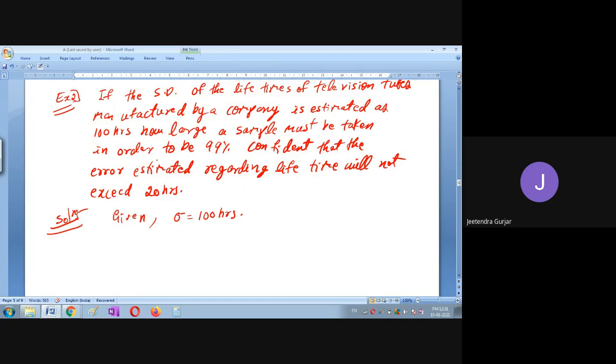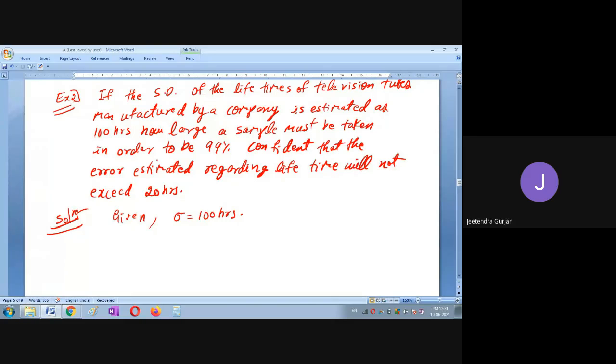See, there is a company here, students, which has television tubes manufactured, right? So what they have given is only 100 hours, the lifetime of that television tube. So how large a sample must be taken in order to be 99% confident?